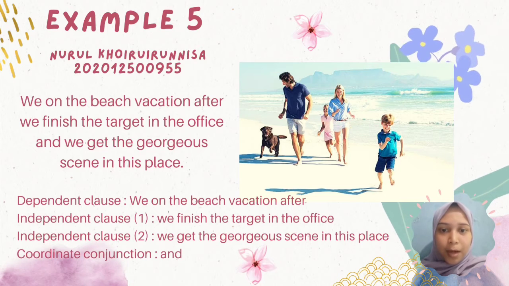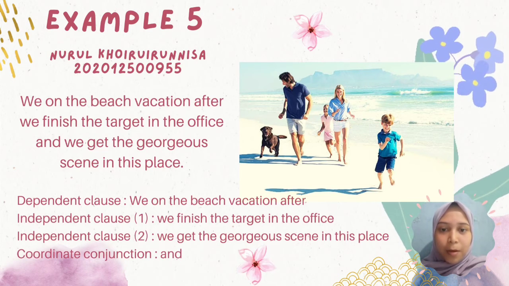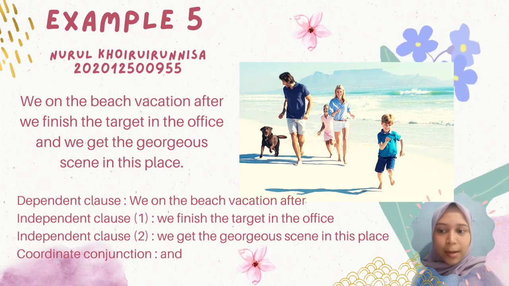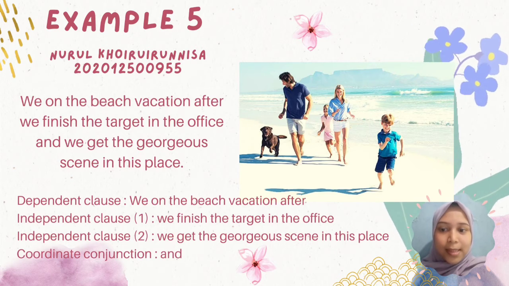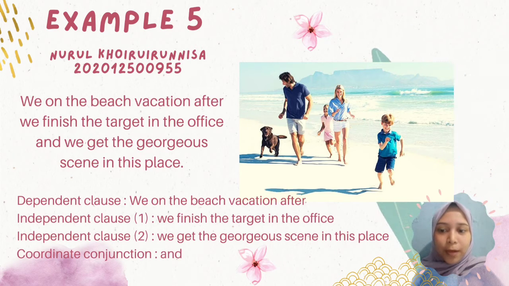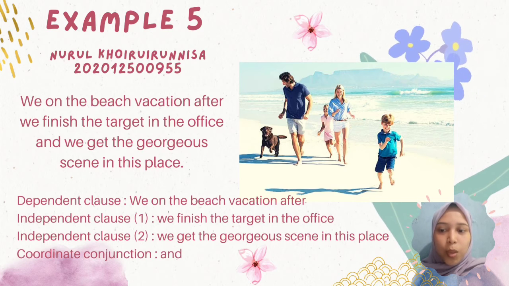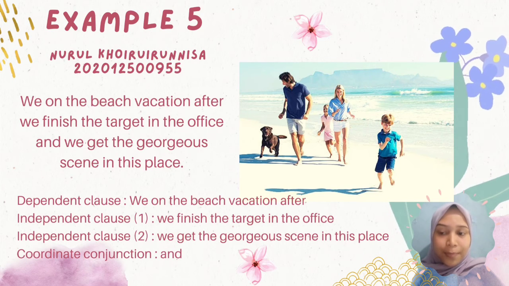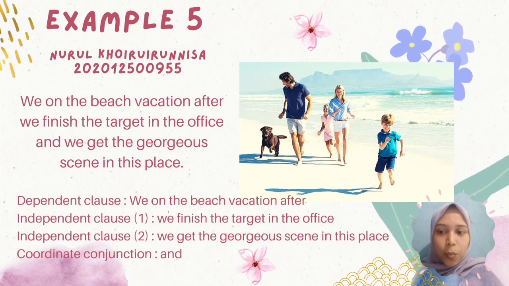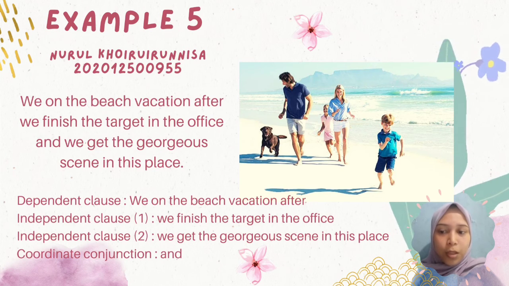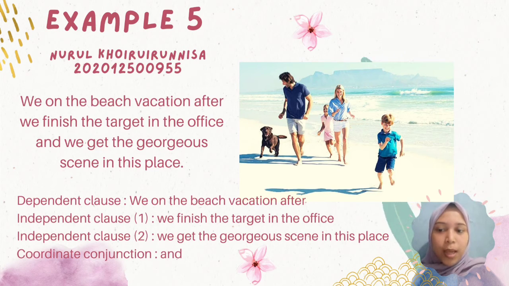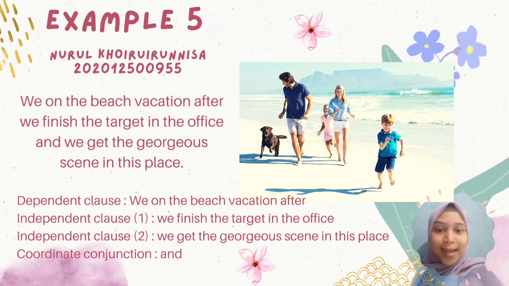In this part, I want to explain example 5. In this example, I have the sentence. The sentence is: we went on the beach vacation after we finished the target in the office, and we got the judge's cane in this place. The dependent clause is we went on the beach vacation after. The first independent clause, we finished the target in the office. The second independent clause, we got the judge's cane in this place. And the coordinating conjunction is and. Thank you.